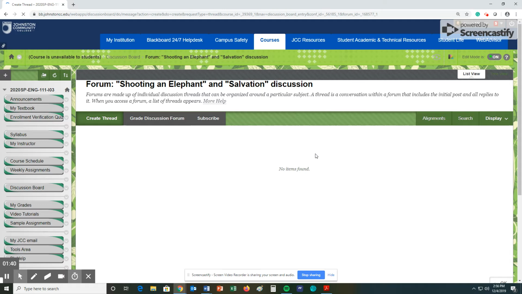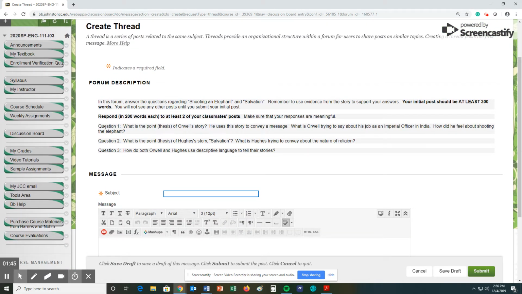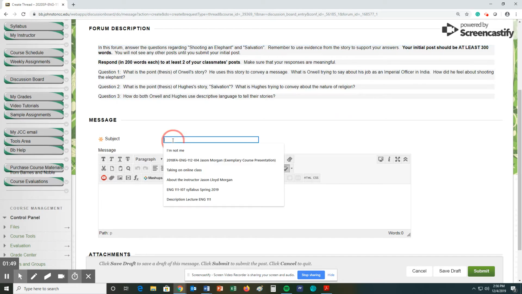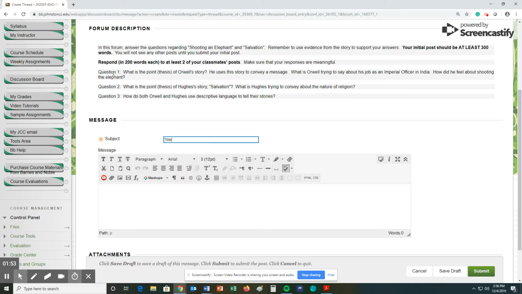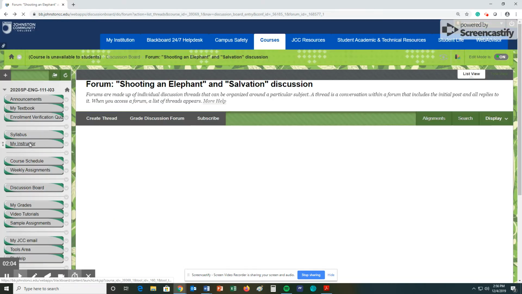and then I hit create thread. Okay. This one would be, here's the 3 questions that you're going to answer. So you're going to answer this in your thread, and you give this a title here, and then you answer these 3 questions and make sure you respond to at least 2 different people. So again, this is your interaction with the classmates, and that is what you're doing for that part of this week.